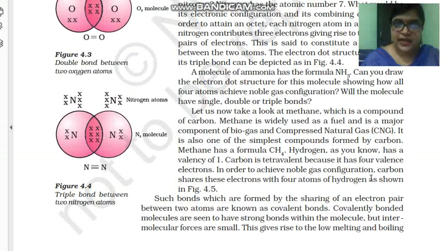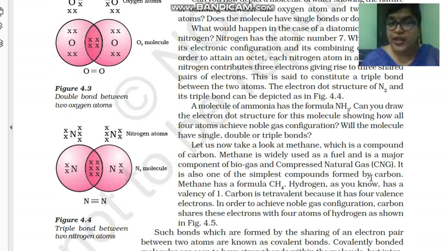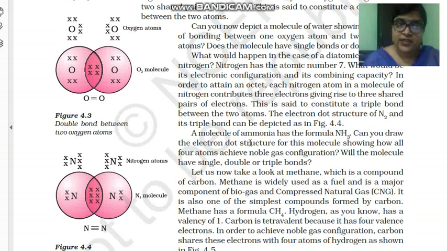We will see in the next class how sharing of electrons takes place in order to gain stability. Here you can see the sharing of electrons takes place between 2 atoms, which leads to stability. So in the next class we will observe the sharing of electrons.